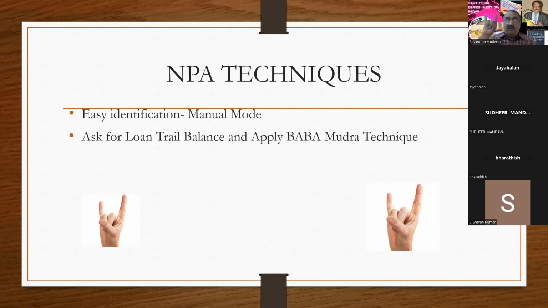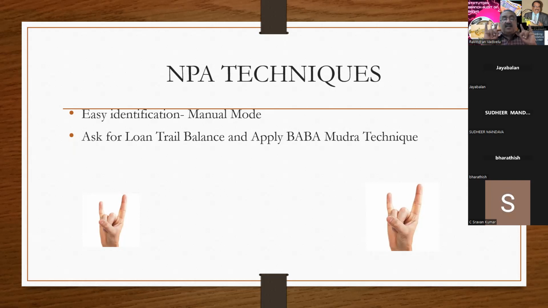And go to the right hand. Loan amount sanctioned and outstanding amount. When you pull it, in case the outstanding amount exceeds the loan amount, then that account has to be treated as NPA. It is very, very simple. The outstanding should always be below the sanction limit. In case the outstanding exceeds the sanction limit, absolutely that account will be treated as NPA.